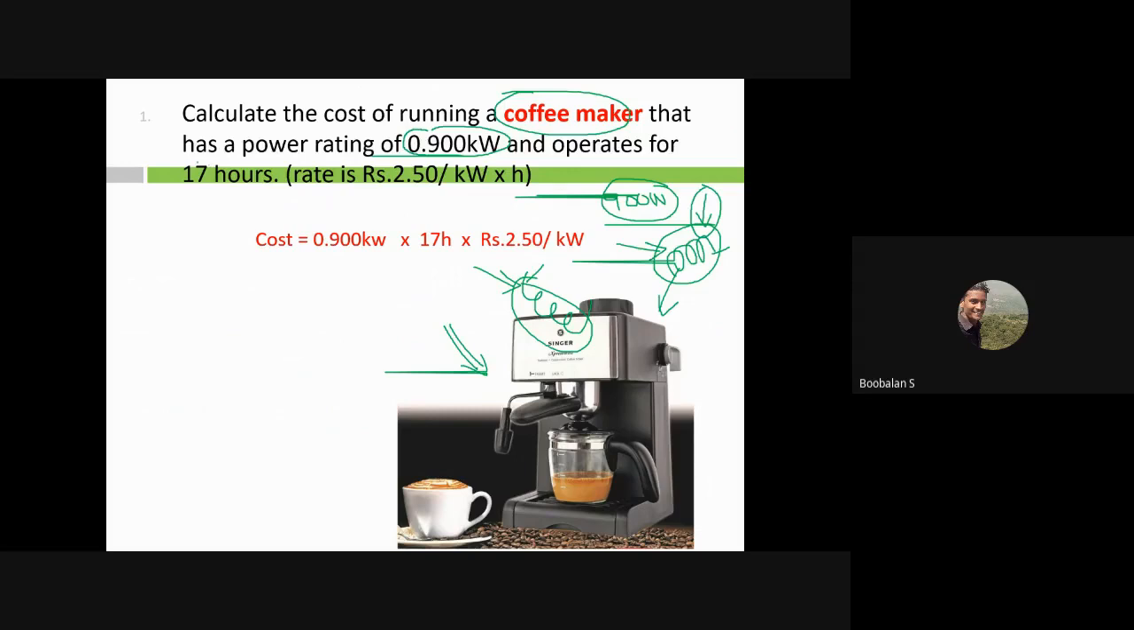It operates about 17 hours. So we have 17 hours, 0.9 kilowatts, and the tariff rate. Just multiply everything and we'll have the cost of electricity for this particular electrical appliance. So that is a small example, and I will go with it.